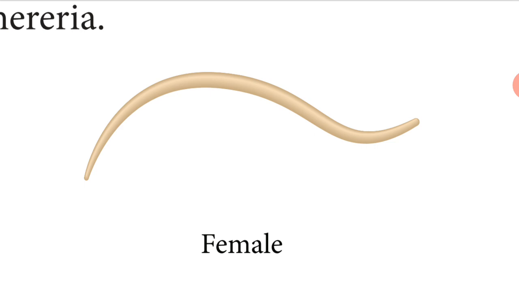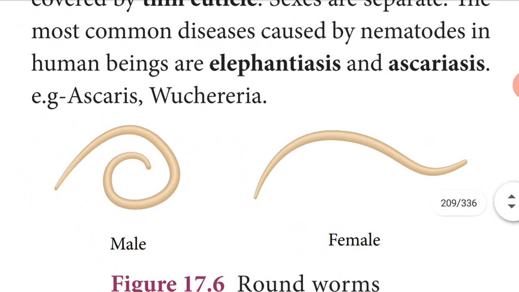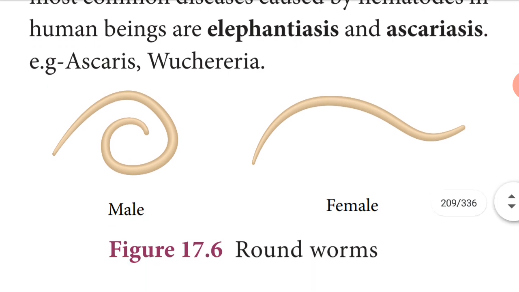Sexes are separate. They cause some diseases, elephantiasis and ascariasis. These are commonly called nematodes. These nematodes cause elephantiasis, and elephantiasis and ascariasis are caused by these worms only. Example: Ascaris, Wuchereria.